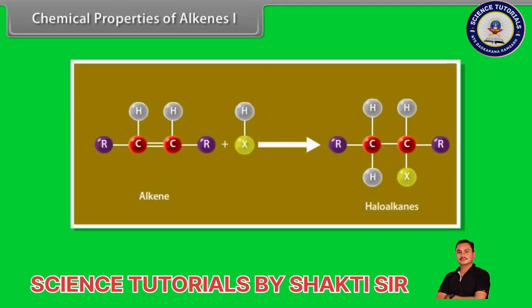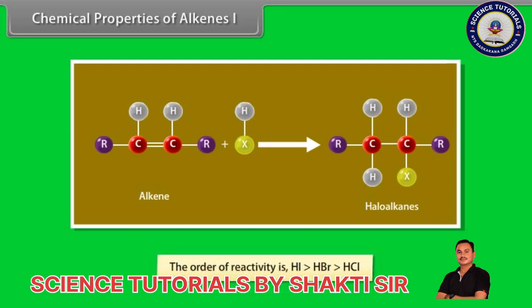Addition of halogen acids. Alkenes with concentrated aqueous solution of halogen acids give haloalkanes. The order of reactivity is HI > HBr > HCl.